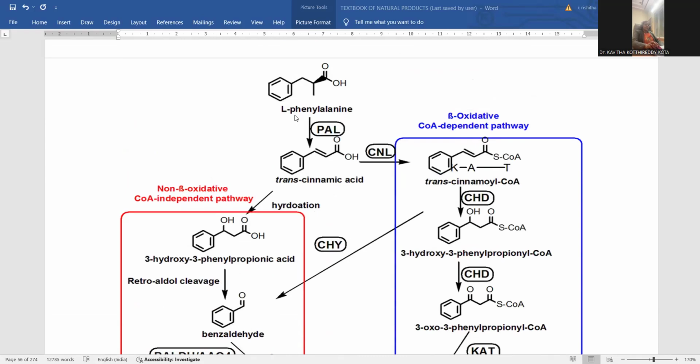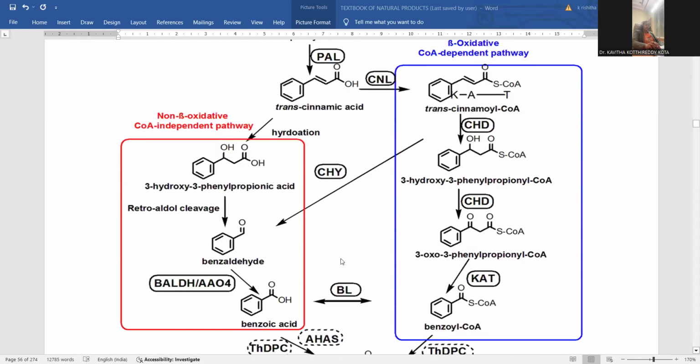Phenylalanine is an alpha amino acid. You can notice the carboxylic acid, and here the amino functionality will be present. So that will be deaminated, giving rise to transcinnamic acid. Transcinnamic acid will be generated.